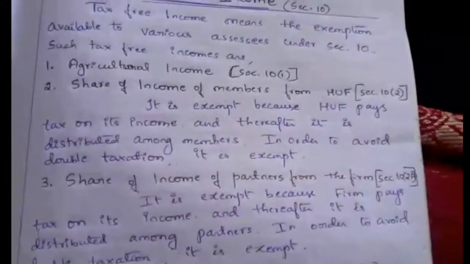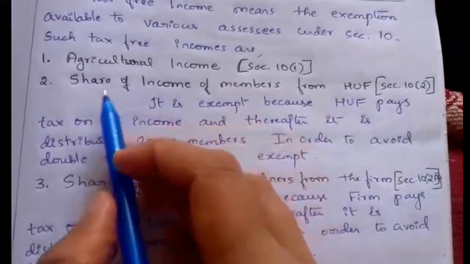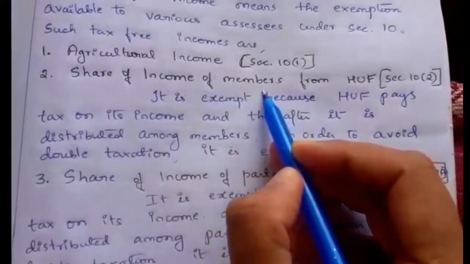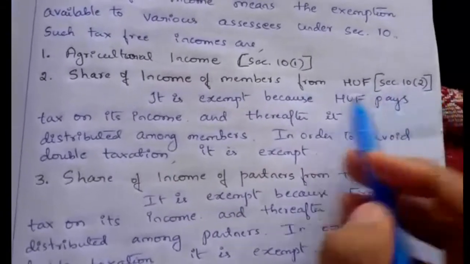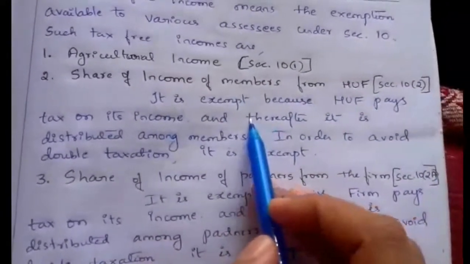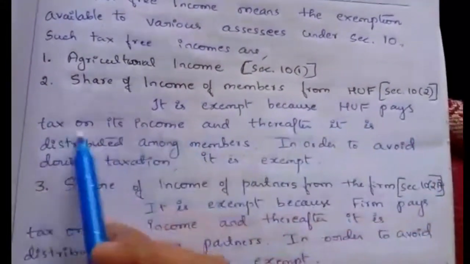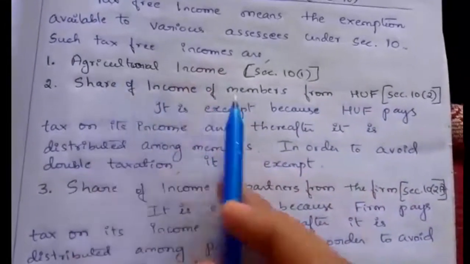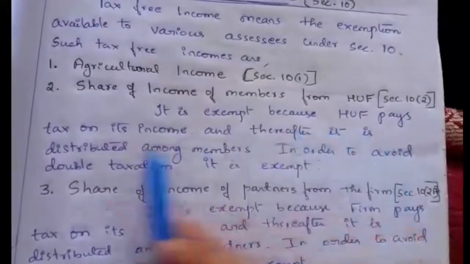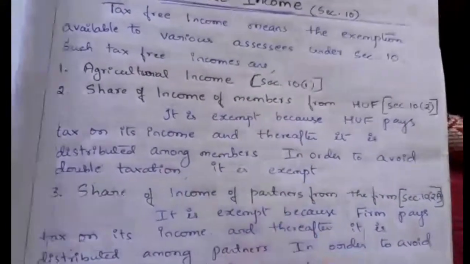The second tax free or exempt income is the share of income of a member from HUF, as per section 10 subsection 2. This income is exempt because HUF pays the tax on its income. HUF pays the tax first and thereafter it is distributed among the members. So in order to avoid double taxation it is exempt.